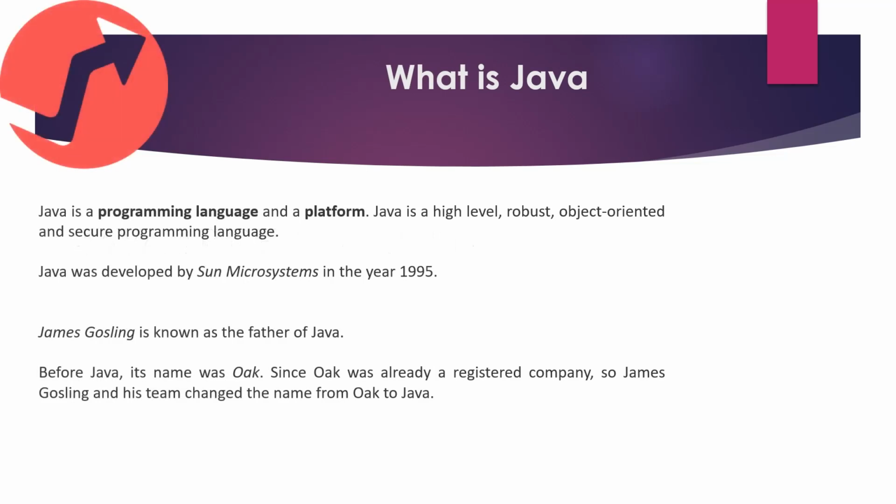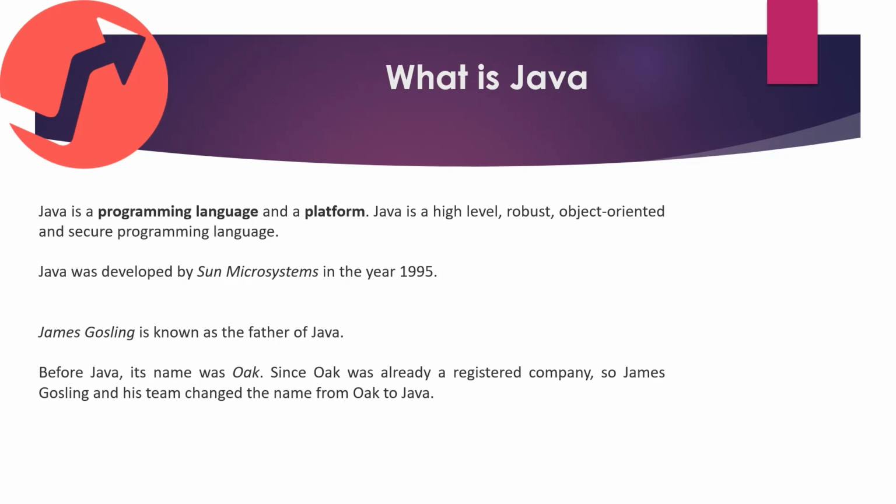Java is a programming language and a platform. It is a very high level, robust, object oriented, and secured programming language. We can say that Java is secured because it does not contain the concept of pointers, and it is robust because of exception handling and strong memory management features. Everything is in the form of objects and classes. Java is object oriented and follows the concepts of inheritance, polymorphism, abstraction, and encapsulation.